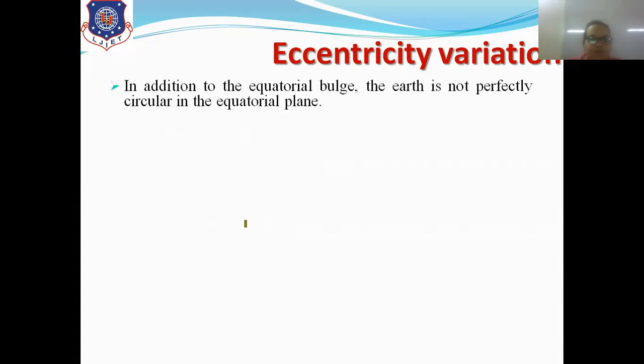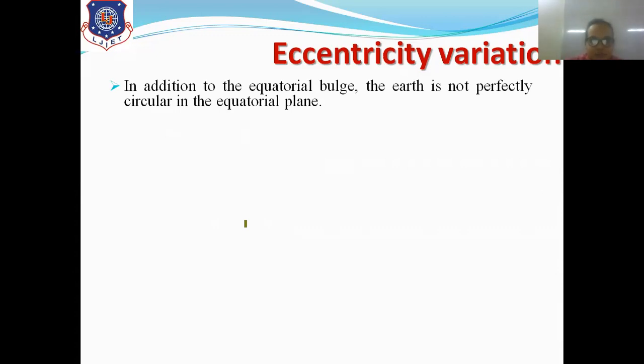Now, first, what is eccentricity variation? As we have discussed, what is eccentricity? The value of eccentricity gives us the shape followed by a satellite. If e is between 0 and 1, then it will have the shape of an ellipse. If e is 0, then it will have the shape of a circular orbit. Now, due to the non-spherical Earth, what is the effect of eccentricity variation, which we have to see in